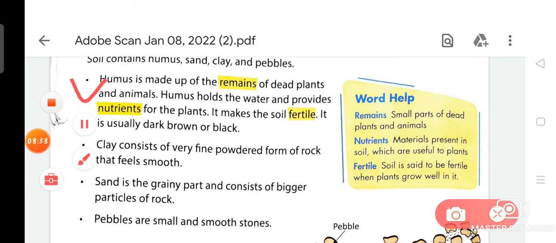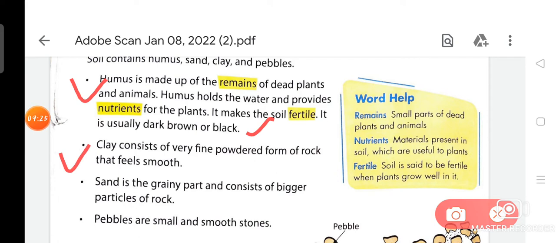I am going to again revise some important points for you. Humus is made up of the remains of dead plants and animals. Humus holds the water and provides nutrients for the plants. It makes the soil fertile. It is usually dark brown or black.